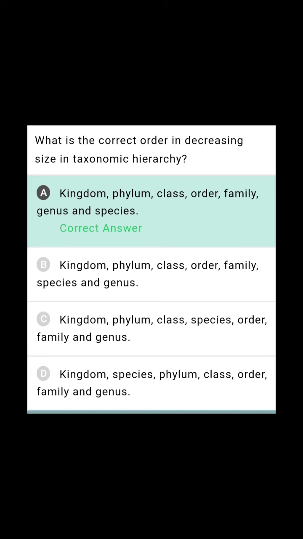What is the correct order in decreasing size in taxonomic hierarchy? So different combinations are given. From kingdom it is started. Decreasing means kingdom is the big one. From that decreasing: kingdom, phylum, class, order, family, genus and species. What is the increasing? Species, genus, family, order, class, phylum, kingdom. So here decreasing is nothing but kingdom to species. As the level of the rank is decreased, the degree of similarity will be increased.